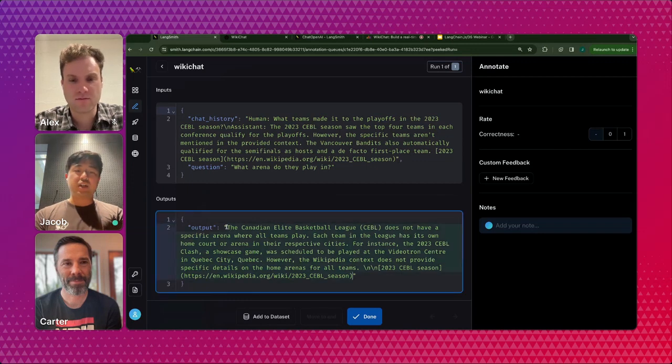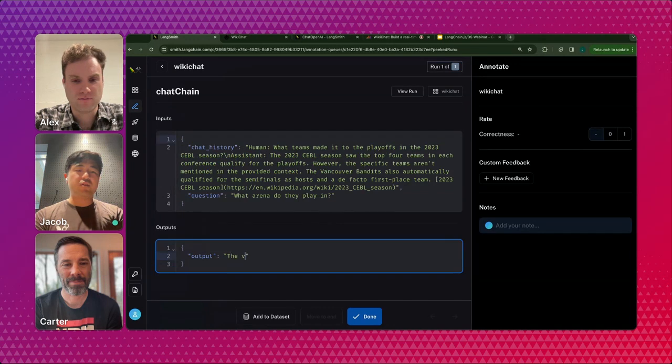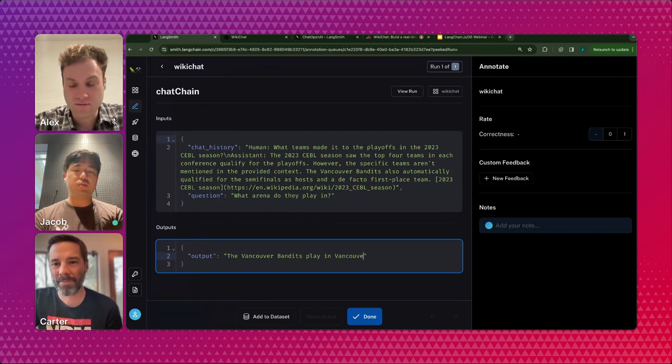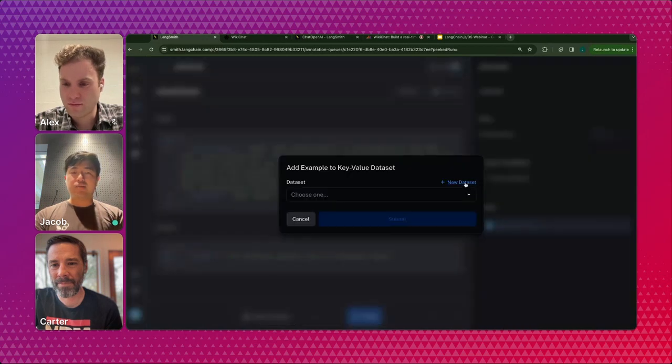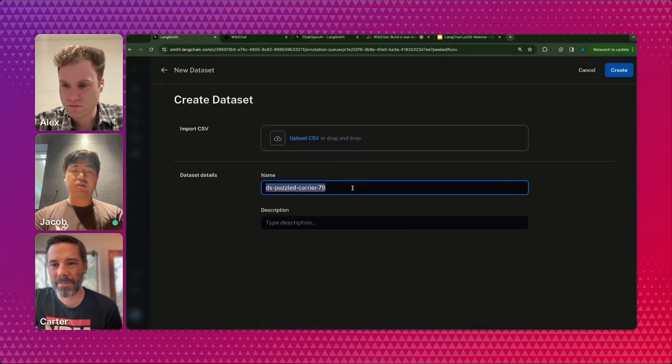So what I can do here is manually annotate this to say the Vancouver Bandits play in Vancouver Arena or something along those lines. I can annotate this and then add it to a dataset. Let's say WikiChat runs.